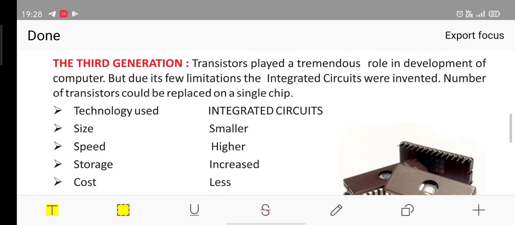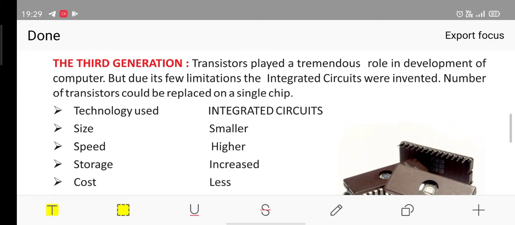Now, let's see about the third generation computer. Transistors played a tremendous role in the development of computers. But due to a few limitations, the integrated circuits were invented. As compared to the first generation, transistors were good, but now we needed to combat those few limitations also.